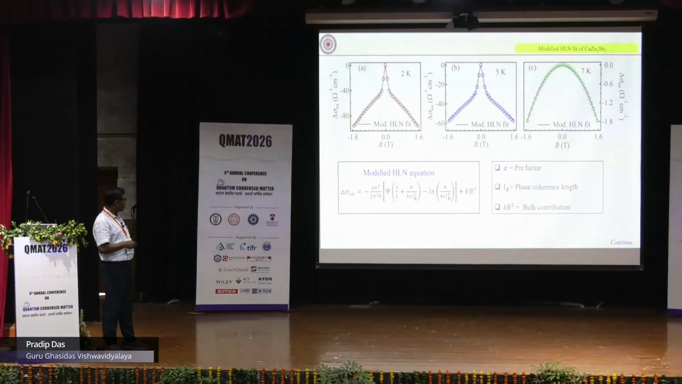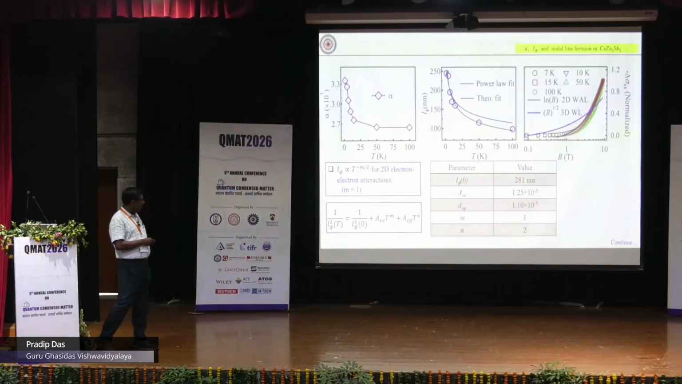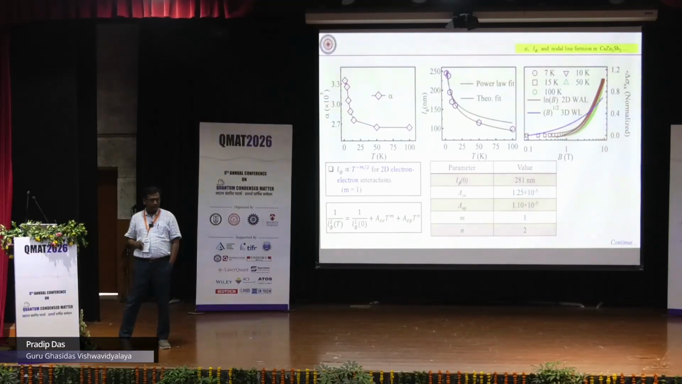We fitted with the HLN equation, and we calculated the alpha factor and the phase coherence length L phi. Alpha is a little bit high, and L phi is almost like nickel 3 bismuth 2 selenium 3 and selenium 2. Here also 2D electron interaction is there. And here also the MR conductivity data follows the LNV formula. So this is also indicating a topological nodal line semi-metal.